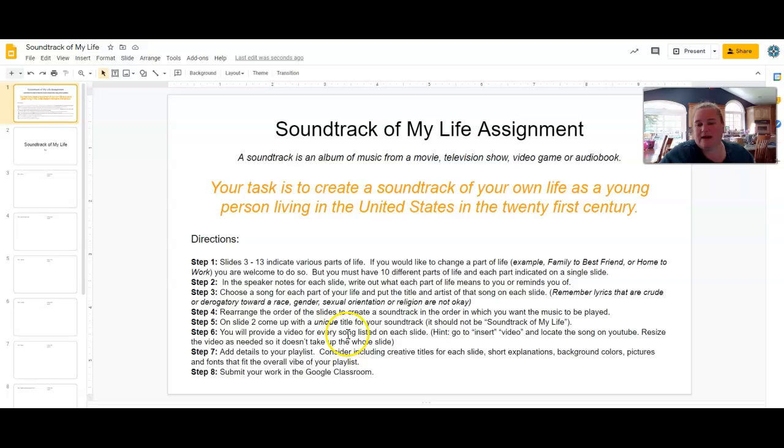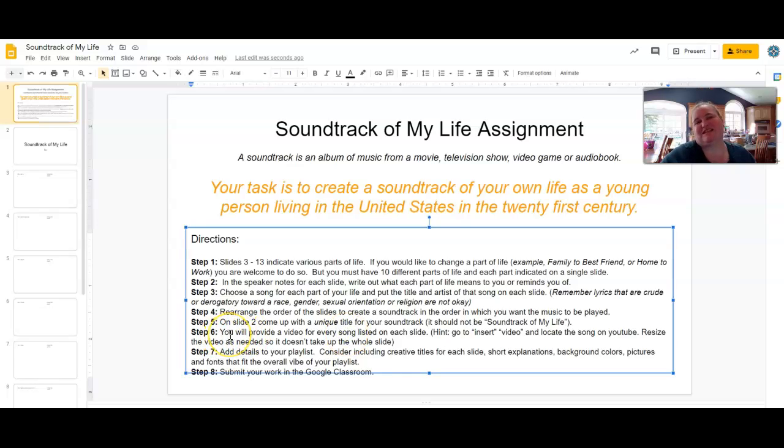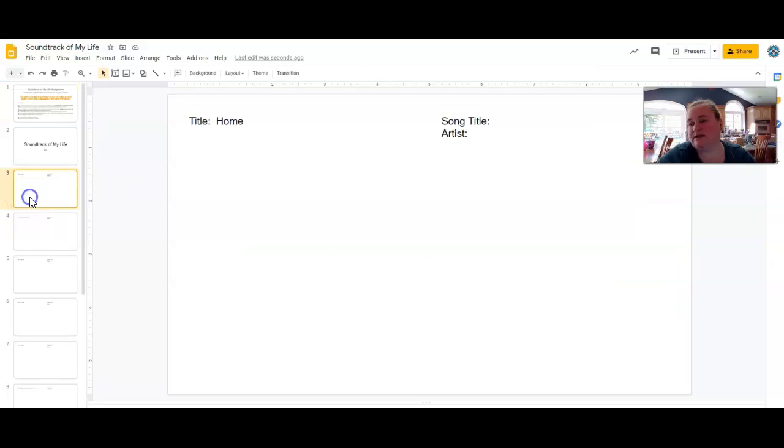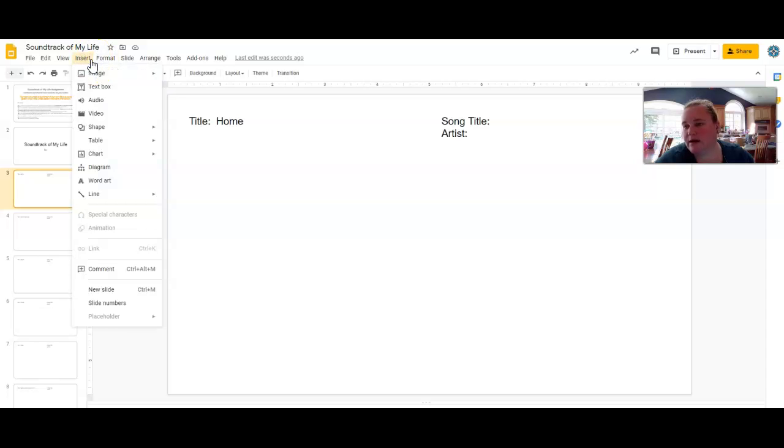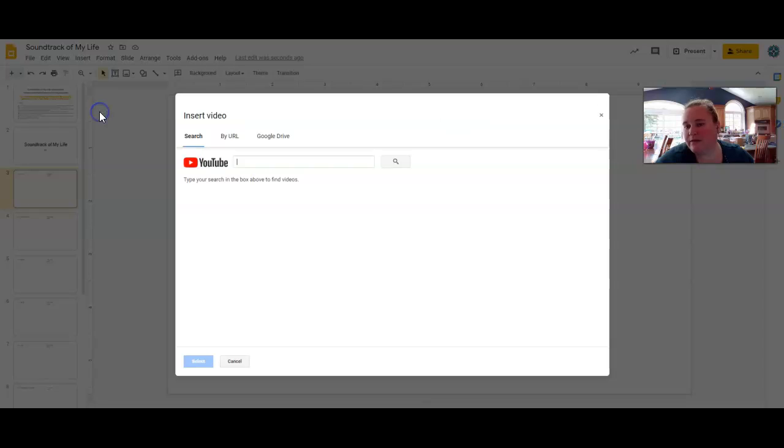Okay? Now, this is where we get into the fun part of designing each slide, okay? So step 6, you need to provide a video for every song on each slide, all right? And there's a hint here. Go to insert video and then find the song on YouTube. So for example, if I wanted to import a song here, right? So let's see, I would go to insert. I would come down to video.